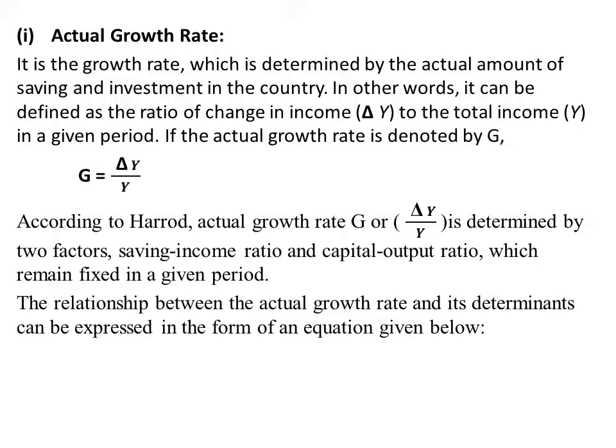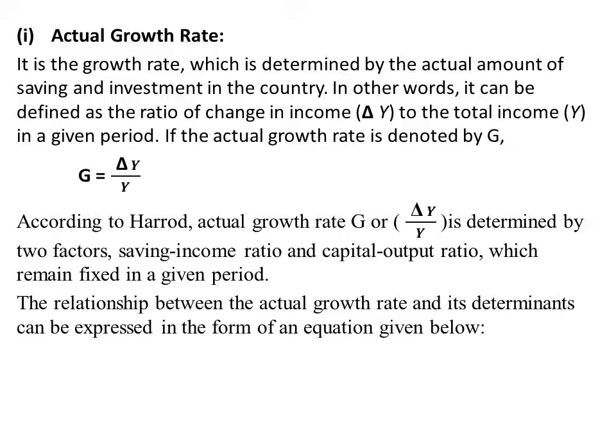According to Harrod, the actual growth rate, G or delta Y by Y, is determined by two factors: the saving income ratio and the capital output ratio, which we assumed as fixed in a given period.